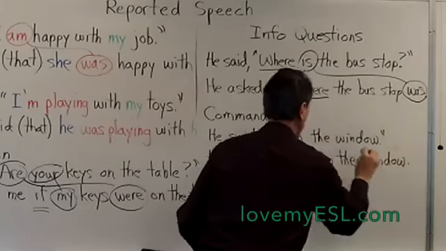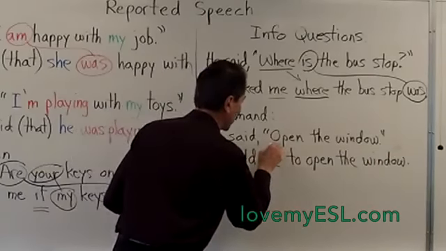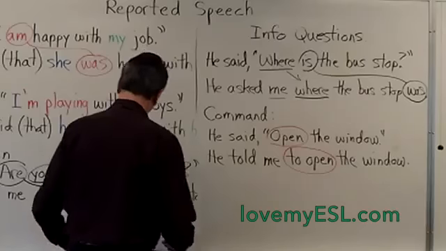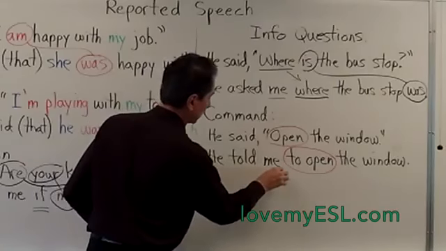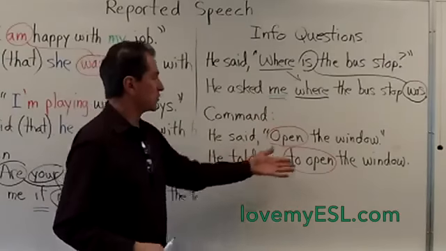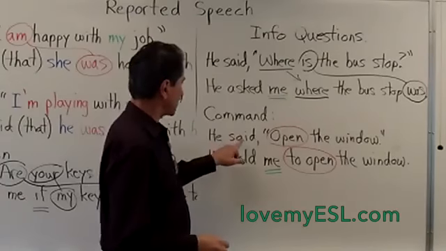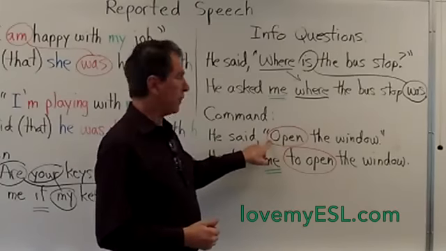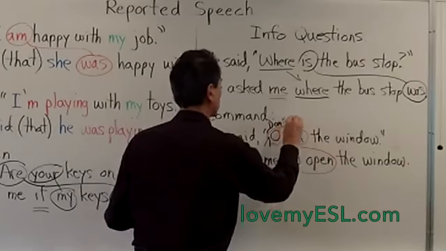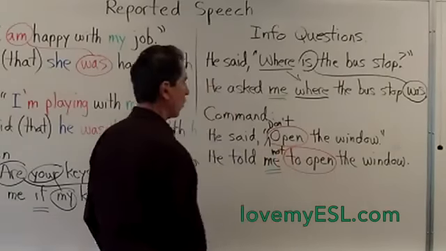This kind of reported speech is probably the easiest kind because all you have to do is change the verb open to the infinitive to open. Don't forget to put the "me" here because after told there's always a person, just like asked. There's always a person after asked. He told me to open the window. So, pretty easy. What happens if it's negative? If it's negative, he said, "Don't open the window." Then I would say, he told me not to open the window.